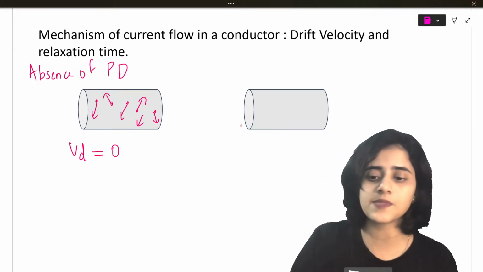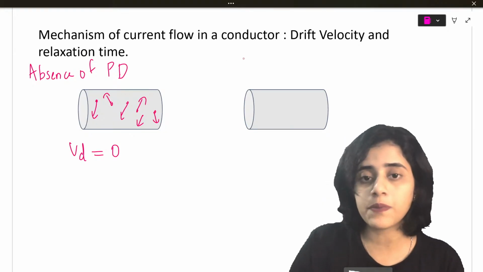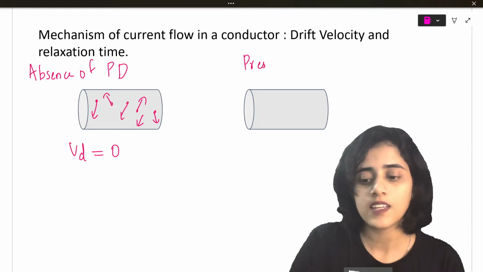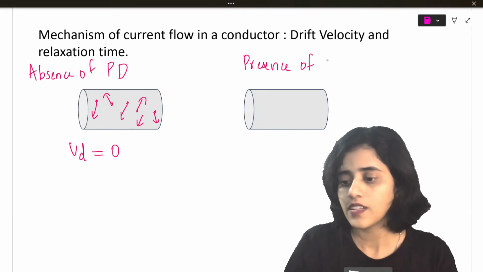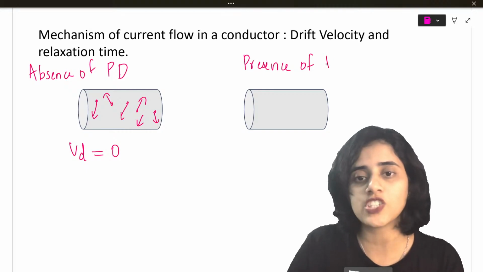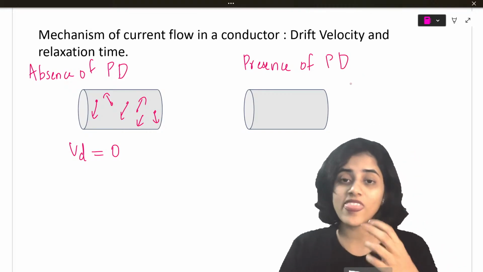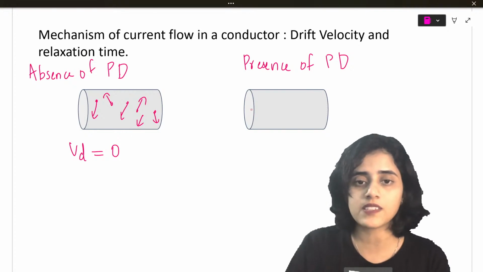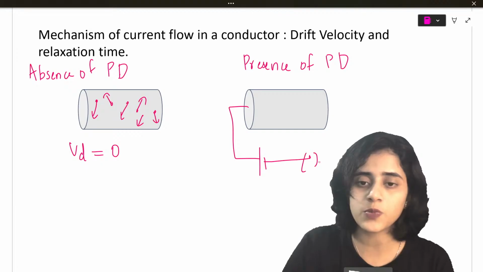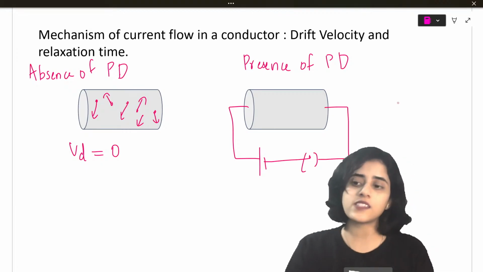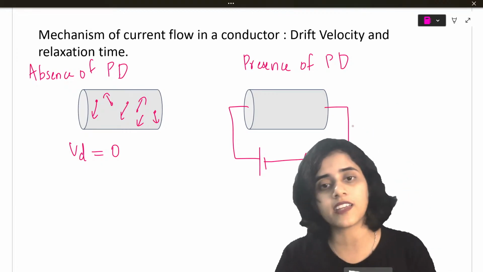Now, in the presence of a potential difference, what happens? That means you are connecting a battery.